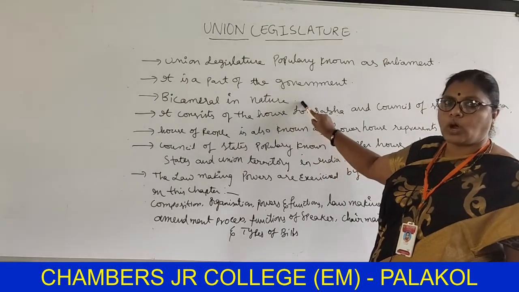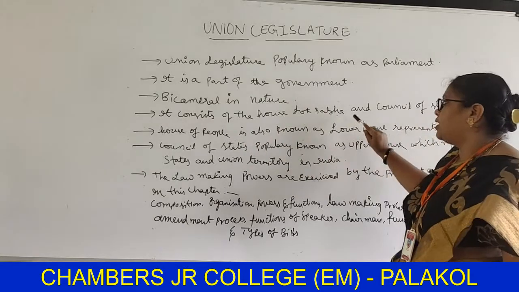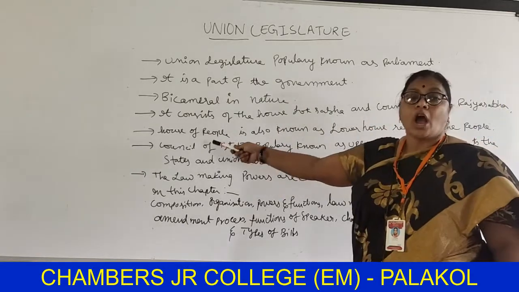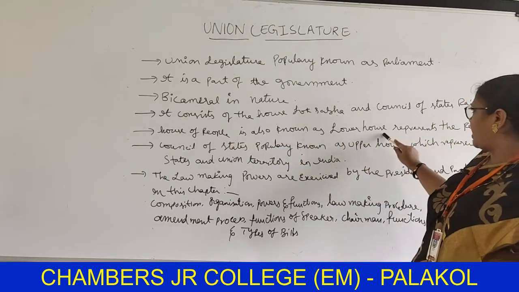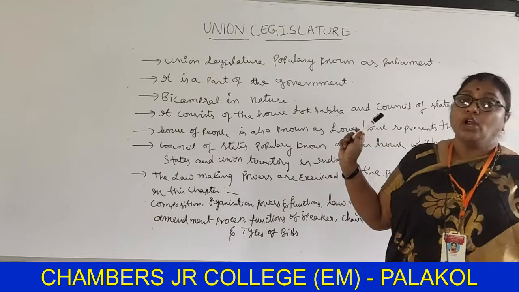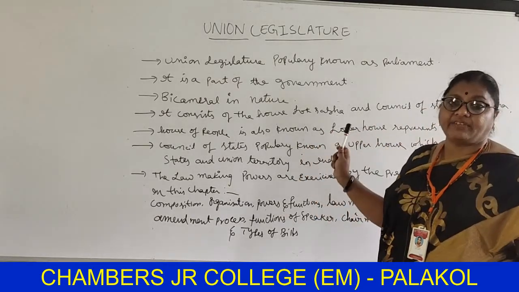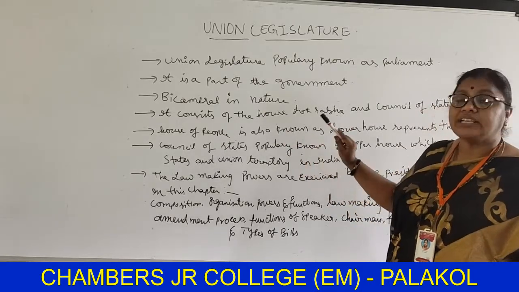It has two houses, Lok Sabha and Rajya Sabha. It consists of the Lok Sabha and the Council of States, Rajya Sabha. The House of the People is also known as the lower house and represents the people. In Lok Sabha, people are elected directly. So with direct elections they are elected, and so it is known as Lok Sabha.